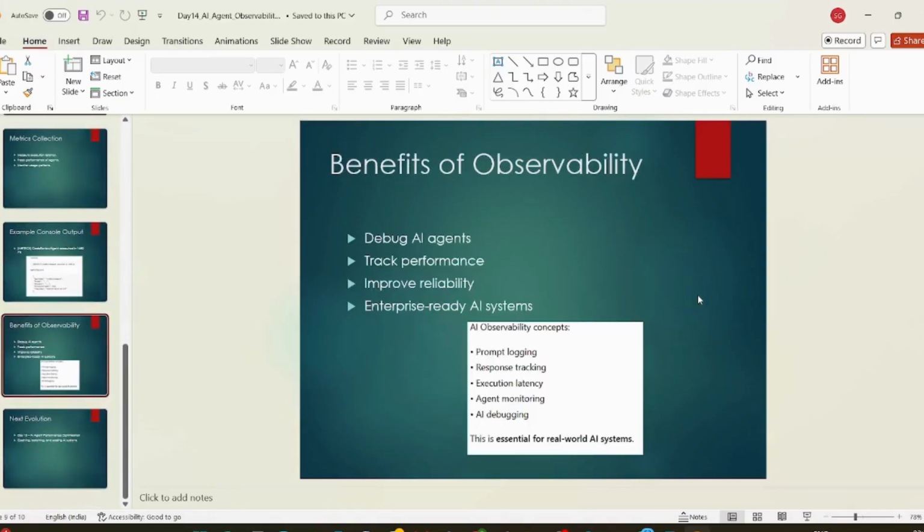So what is the benefit of observability? Debugging an AI agent, tracking performance, improving reliability, and building an enterprise-ready AI system. The AI observability concepts are prompt logging, response tracking, execution latency, and agent monitoring. This is essential for real-world AI systems. Otherwise, you cannot achieve accuracy or correctness in production. And if something goes wrong, it's very difficult to track down where the issue is.